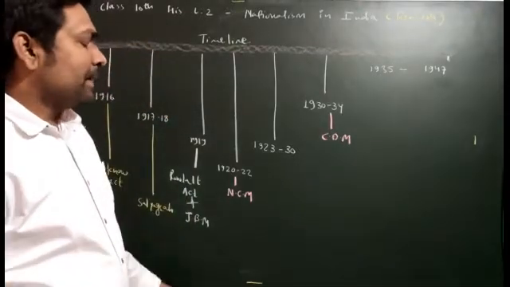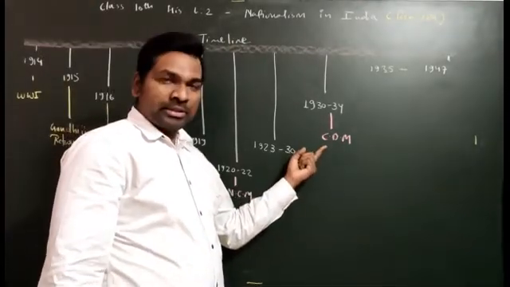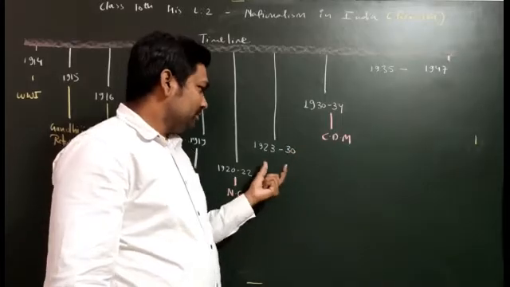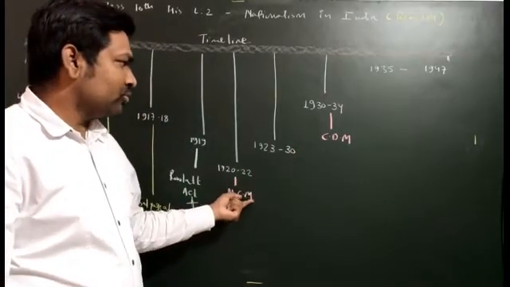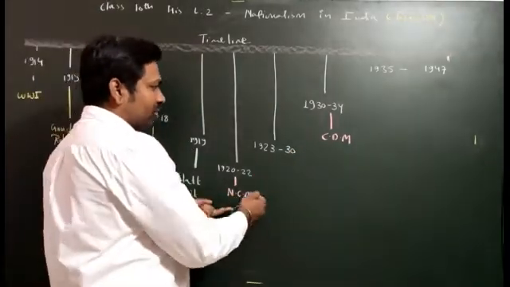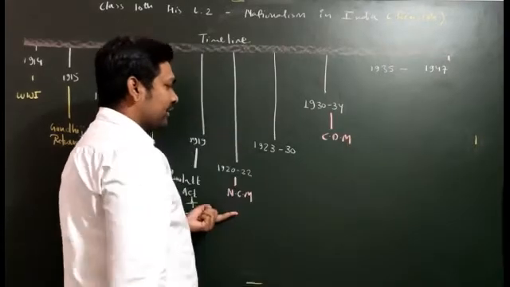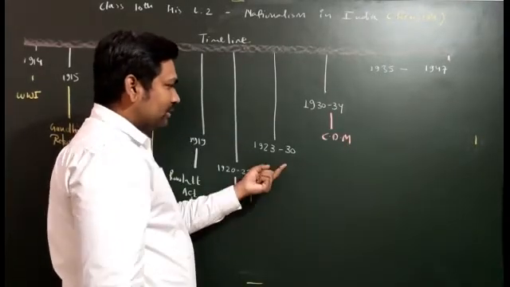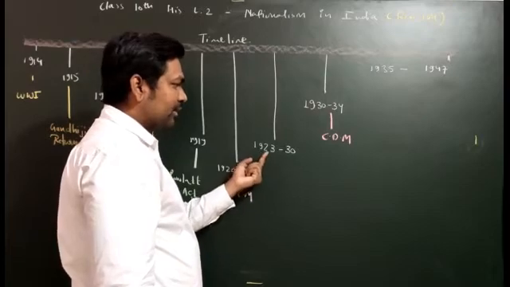Please remember, the civil disobedience movement did not start immediately after the non-cooperation movement ended. There is a certain gap between the two, about 8 years, as you can see from 1923 to 30.